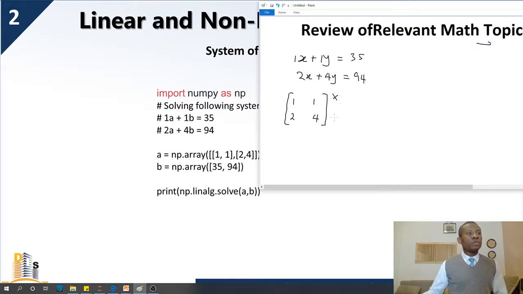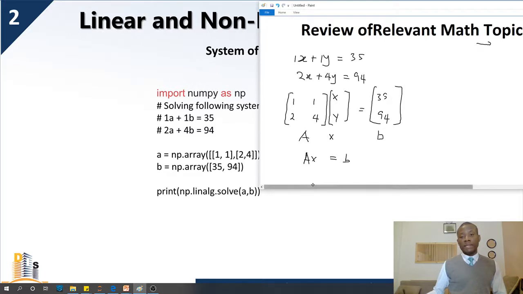I'll have the unknowns x and y is equal to 35 and 94. Okay, so assuming we have this matrix to be A and this to be X unknown and this is B. All right, so what we have is AX is equal to B.